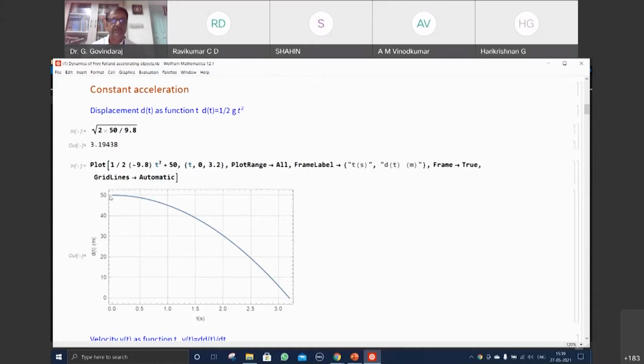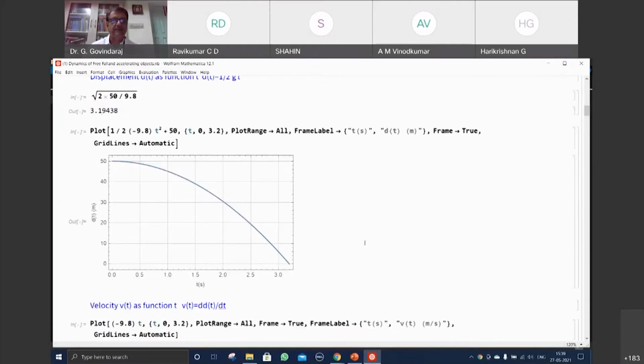This is the displacement as a function of time. This is a t square. This is a parabola, part of a parabola, and we can really understand it. If you have a clear-cut picture of the mathematics of the parabola, then you will understand immediately what kind of dynamics we are going to look at as a function of the variable time.